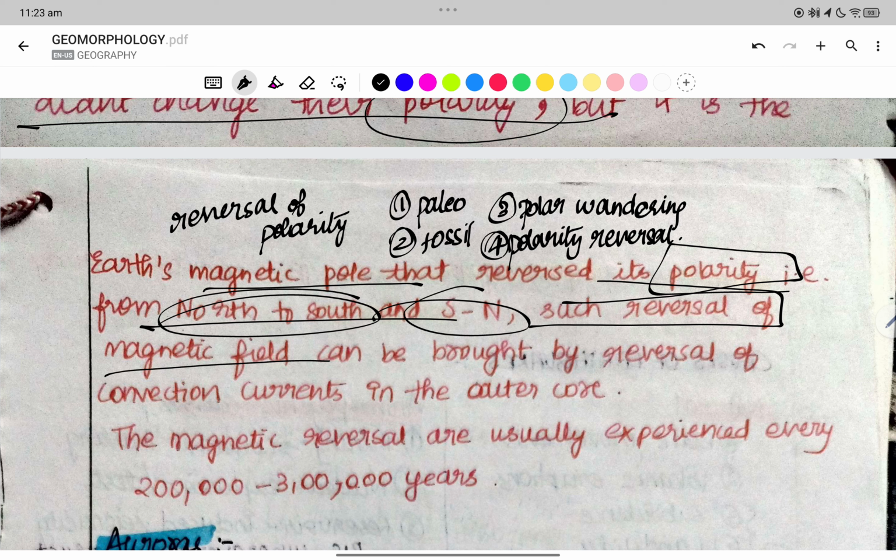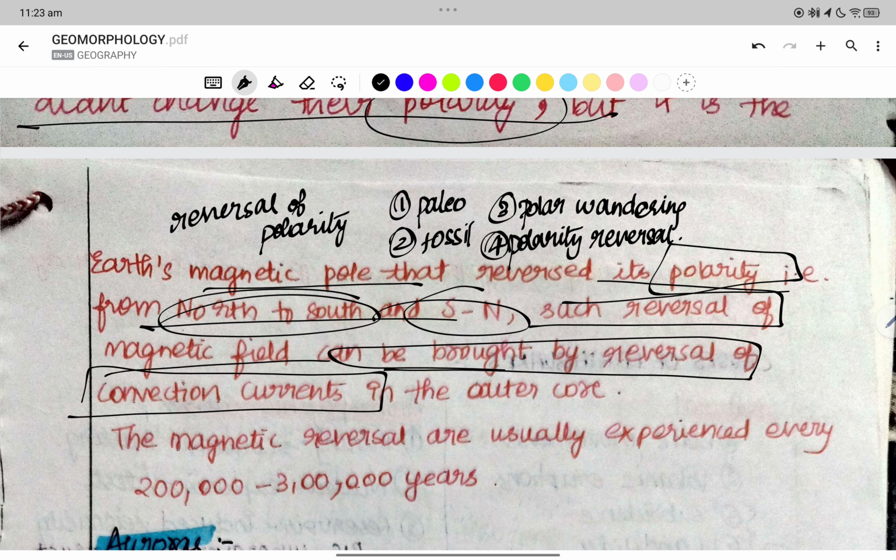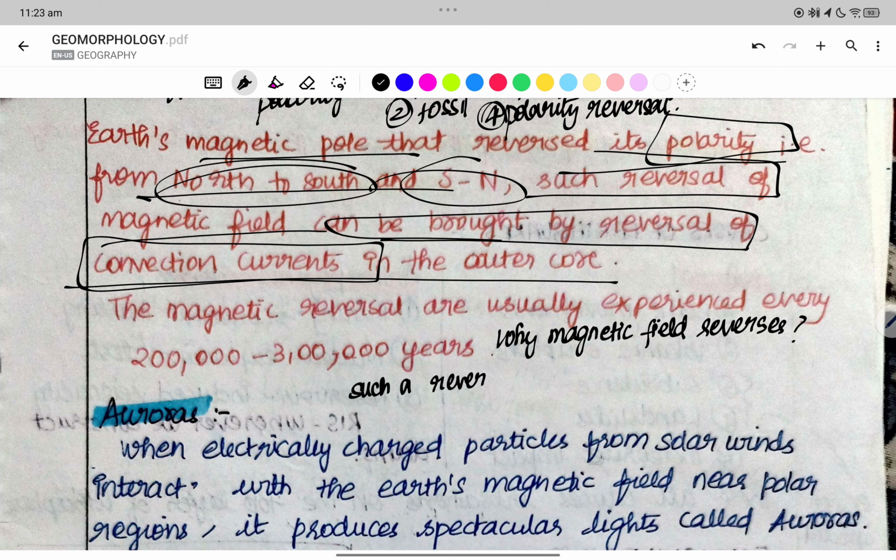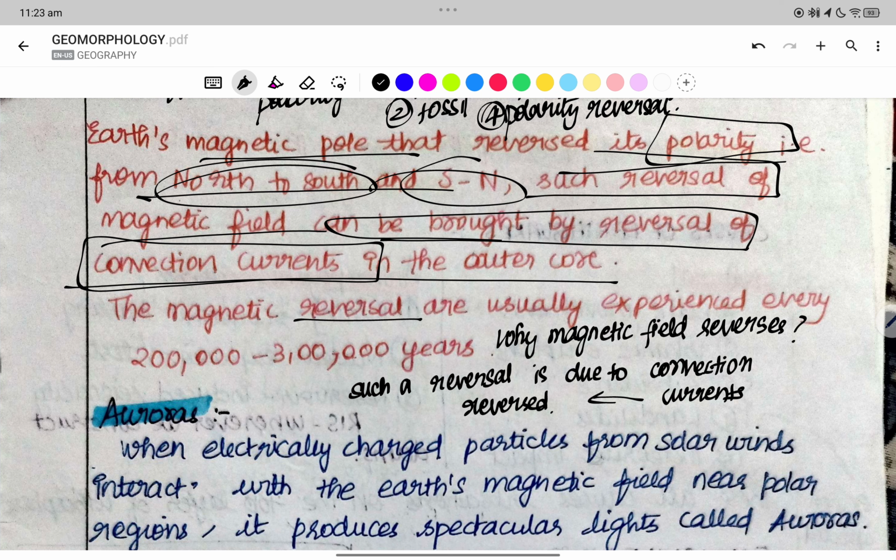Such a reversal of the magnetic field can be brought about by the reversal of convection currents. Why does the magnetic field reverse? Such a reversal is due to convection current reversals. Magnetic reversals are usually experienced every 2 lakh to 3 lakh years.